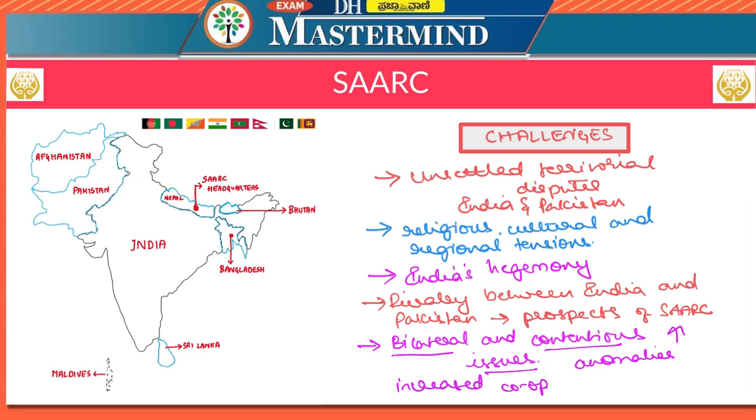Unless there is a consensus on these bilateral and contentious issues, there cannot be increased cooperation between the countries. And as long as there is no increased cooperation between the countries, arriving at decisions or the successful functioning of a regional grouping is not possible. So this is an anomaly in the SAARC Charter.